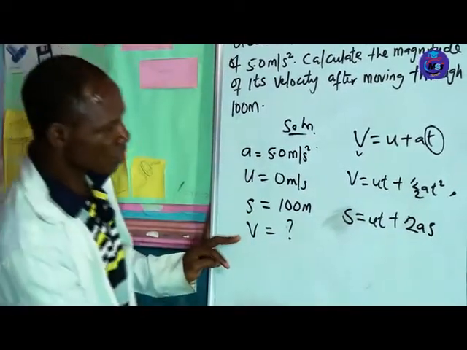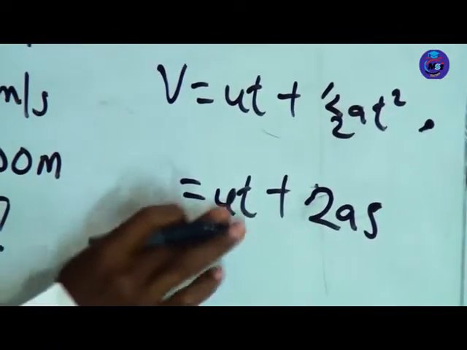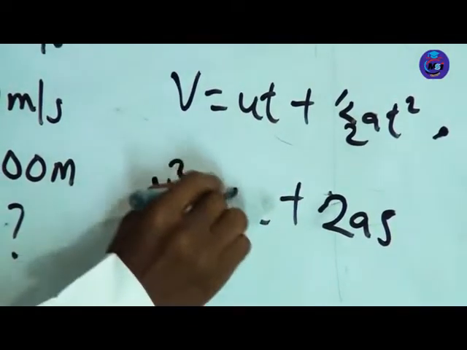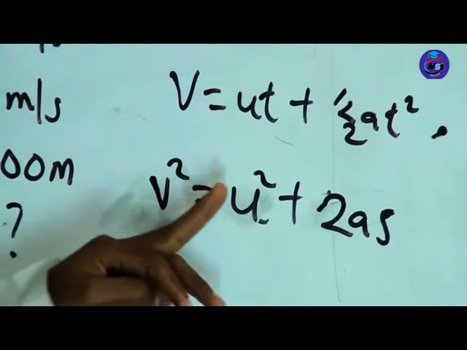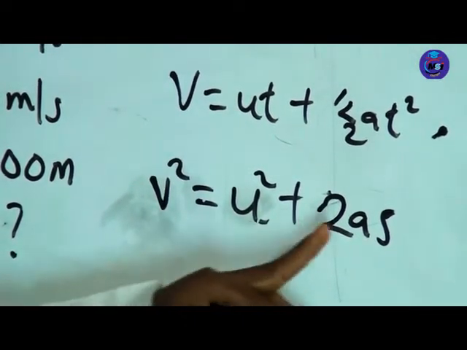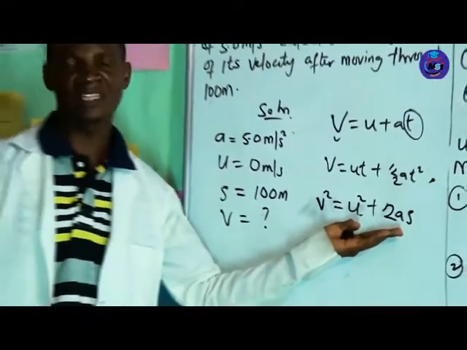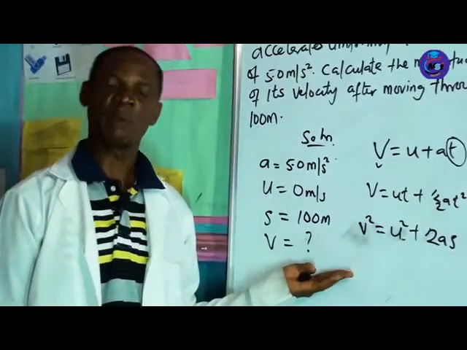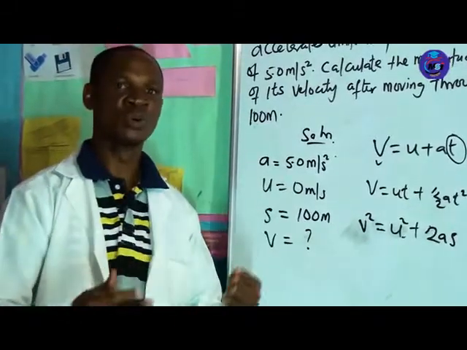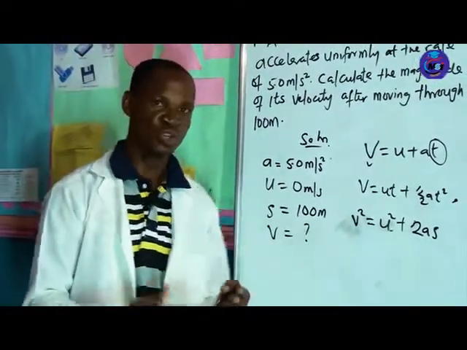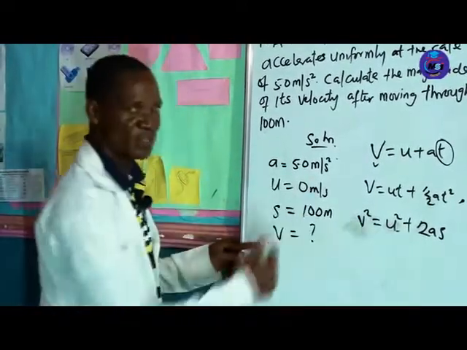If you look at this question, this is what we are looking for. We have this, we know this, and we know this. You can now see this equation will be the best equation for this particular problem. Each particular problem takes its own formula. It will dictate to you the formula to use as we list them up.